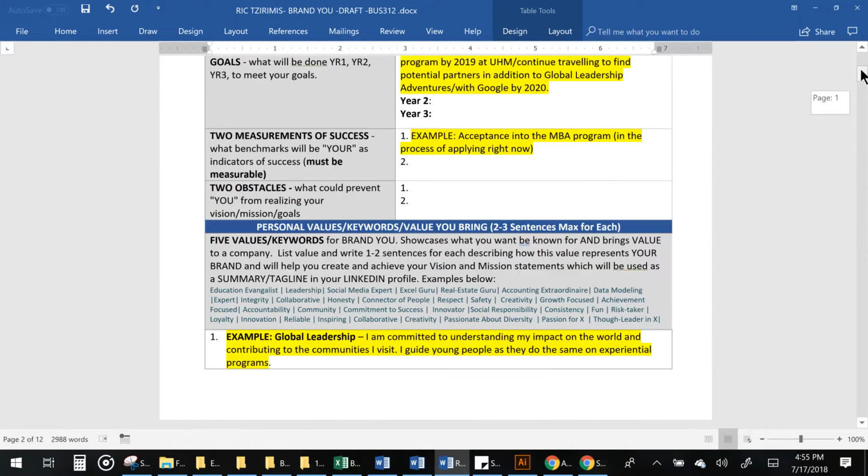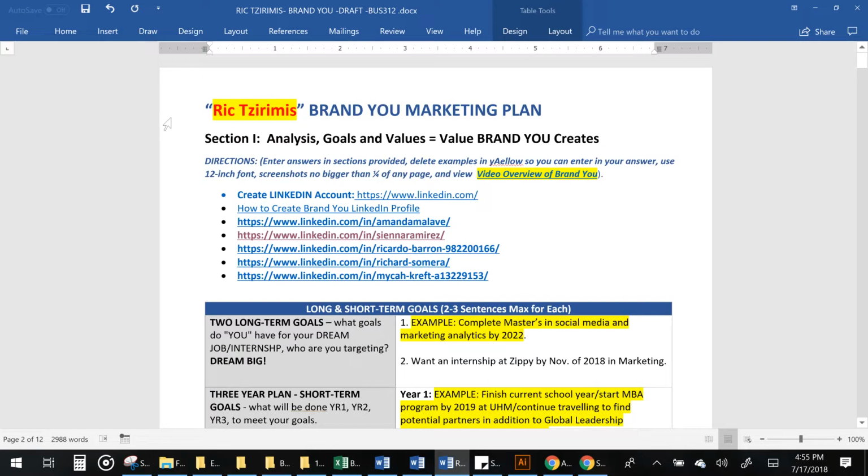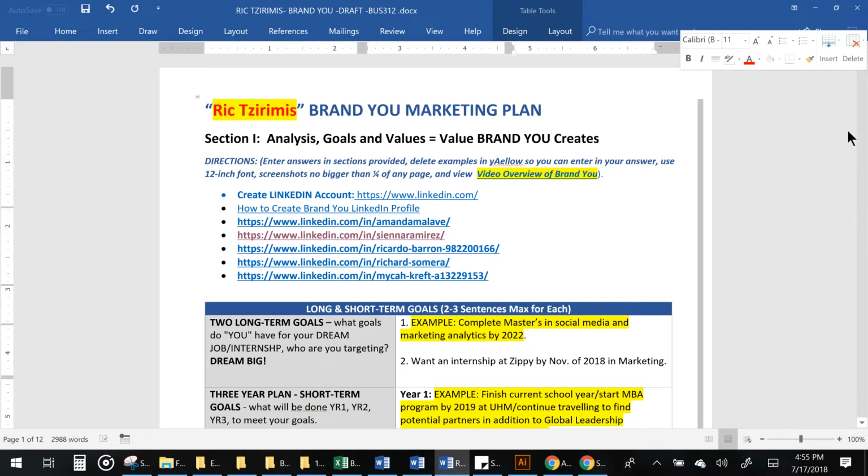In order to create a LinkedIn account, you can go up to the top of section 1 on the brand new case template. There's a link on how to create an account, and then there's a video on how to actually create your LinkedIn profile. You'll also need to make sure you have at least one connection, and the video shows you how to connect with me or with anybody else. So from that standpoint, you should be able to do that with those two resources.